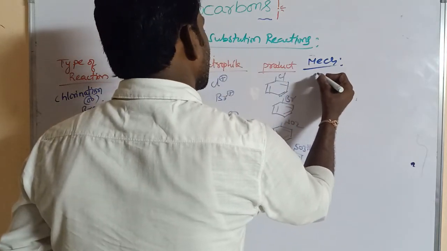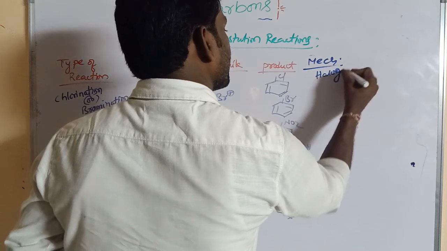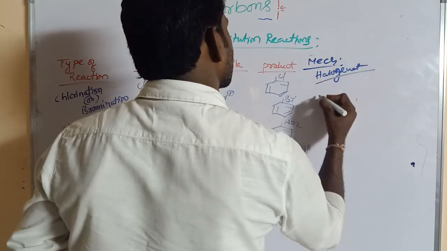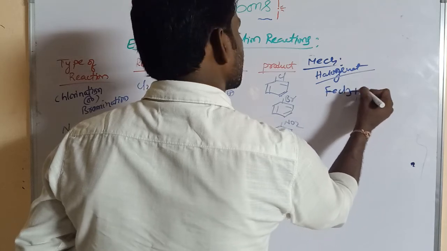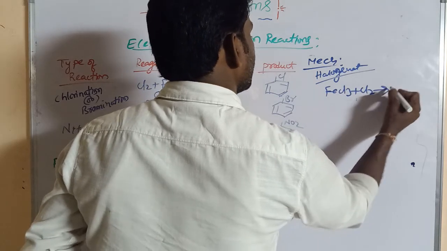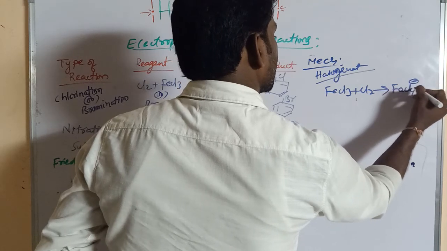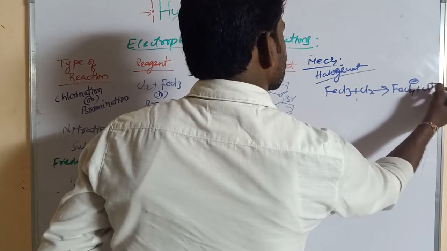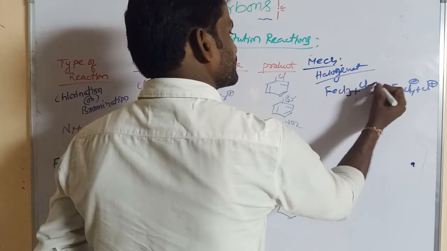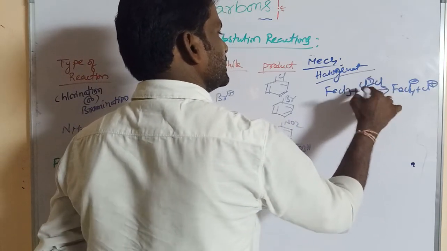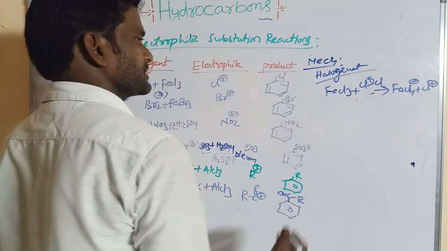If we take a compound, we can look at the mechanism. The first one is halogenation, or chlorination. FeCl3 plus Cl2 gives FeCl4 minus plus Cl plus. So Cl2 gives Cl plus and Cl minus, and FeCl4 minus plus Cl plus.